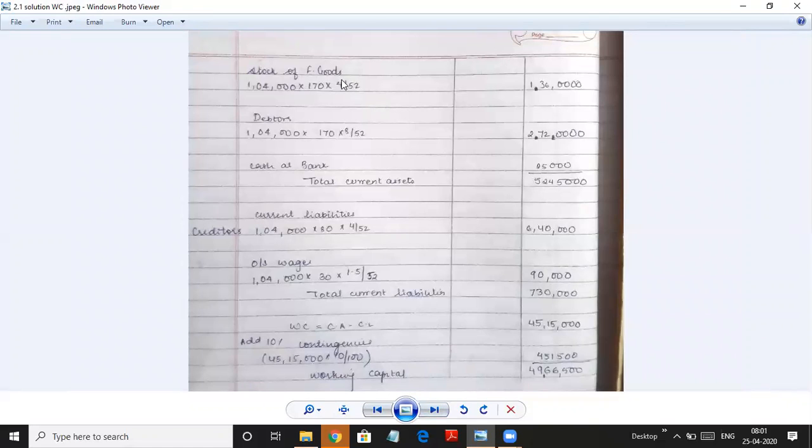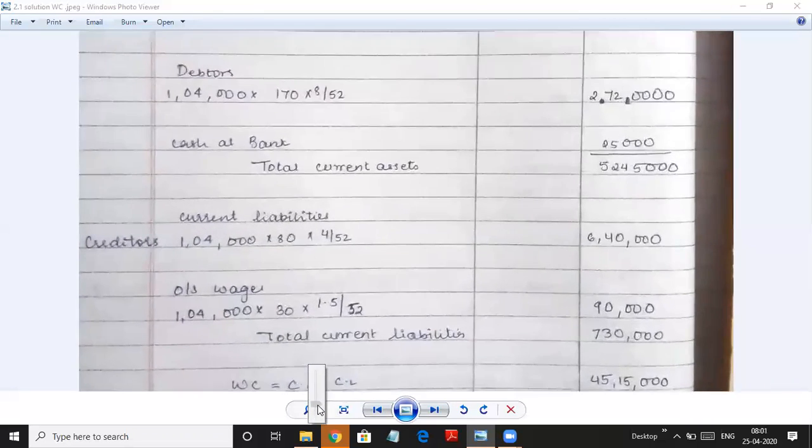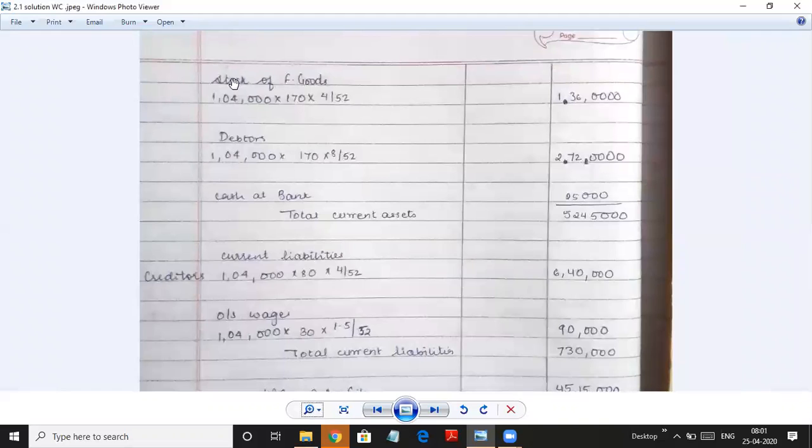Next is stock of finished goods. For finished goods, we have to take the total cost. So see here, we have 1,04,000 units into 170 is the total cost, and finished goods remain in stock for 4 weeks. So 4 by 52, you get 13,60,000. Debtors 1,04,000 into the total cost again 170 into 8 by 52, you get 27,20,000. Cash at bank is given as 25,000, so you take it as 25,000 cash at bank.